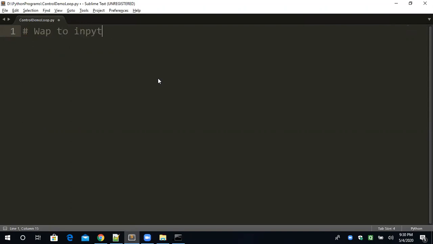to input a number and print its table up to 10. Write a program to input a number and print its table up to 10. Okay, suppose any number we have to input by the user, and we have to generate the table of that number up to 10. Okay, fine. So no problem here.